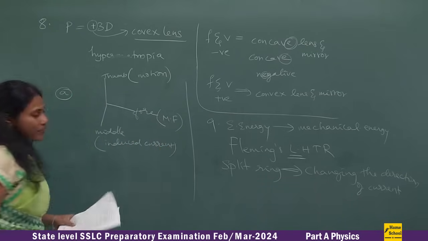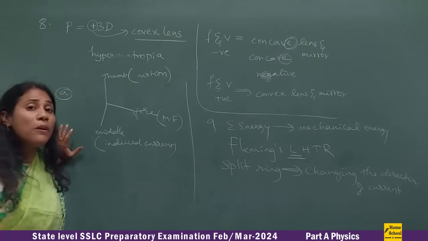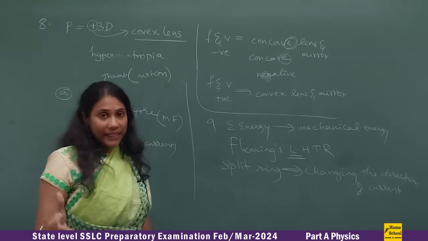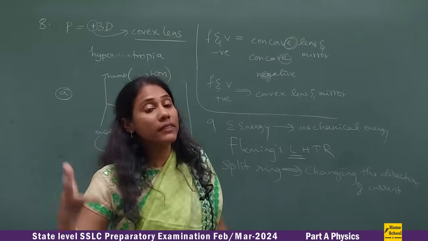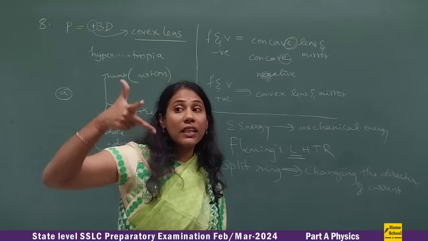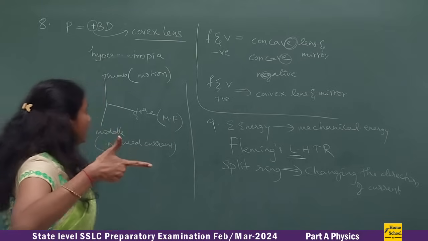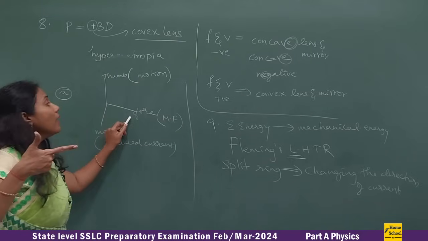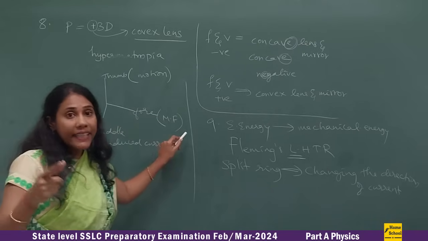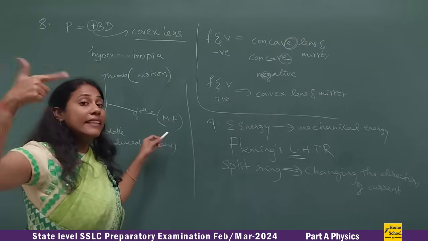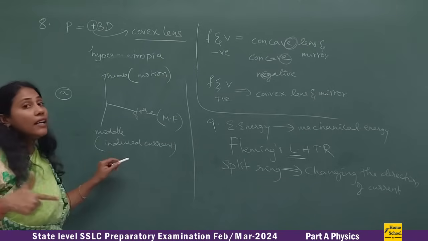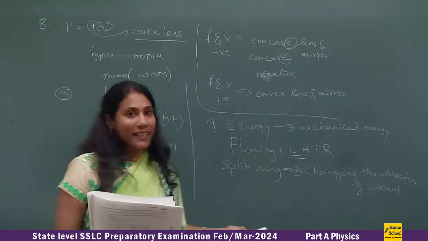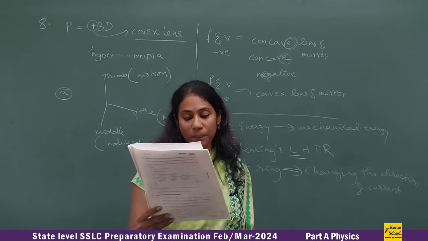So you have to carefully write in the form of sentences. How do you write it? Stretch the right hand, the three fingers, thumb, forefinger, middle finger, perpendicular to each other. The thumb finger indicates the direction of motion. The forefinger indicates the direction of magnetic field. Then the middle finger will help us to know the direction of induced current. So that is the definition.